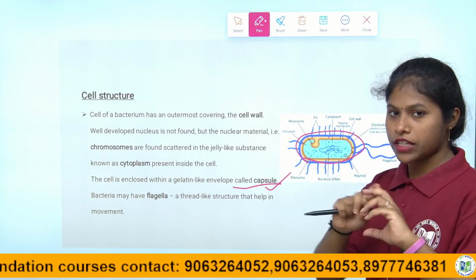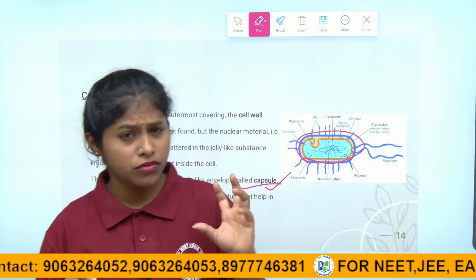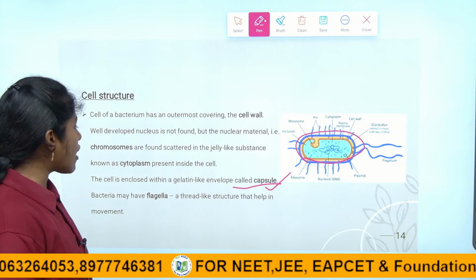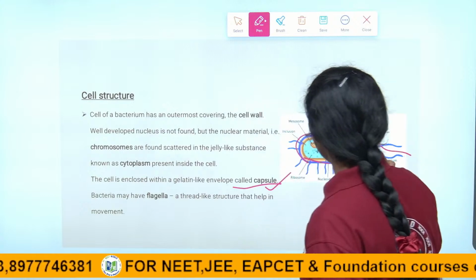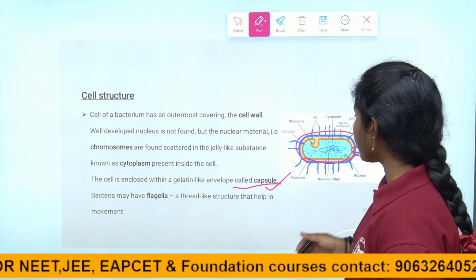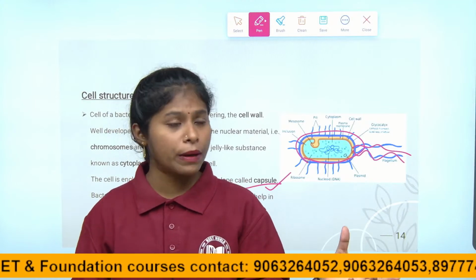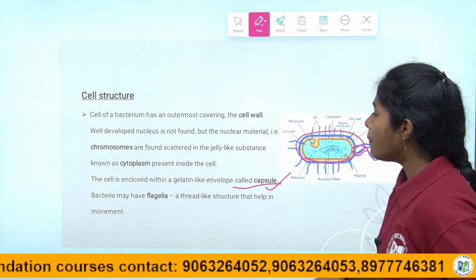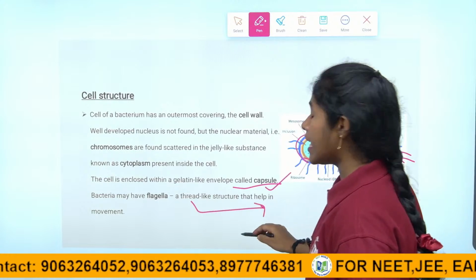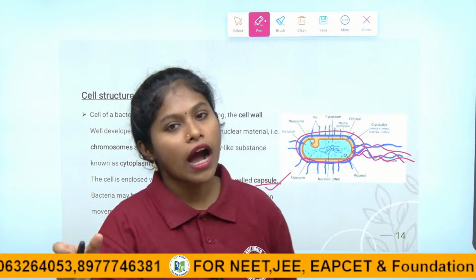The cell is enclosed with a jelly like substance. We call it as capsule. That is why the inner uncovered nuclear material is protected, right children? So bacteria have flagella. How is bacteria moving everywhere, and how are they present everywhere? If they want food, with the help of the flagella only they move from one place to another place, right children? The flagella is a thread like structure that helps in movement. Because of that movement only the bacteria travel from one place to another place, right children?